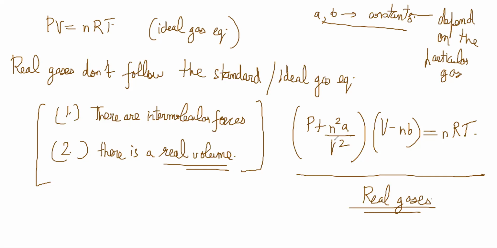So basically this is the more realistic equation. The ideal gas equation is simple and it predicts many properties very easily, but it is hard to experimentally validate. It is not going to work exactly; there are slight errors in it. Now here I want you to try and understand why there is an addition term on P and a subtraction term on V. Why not the other way around?